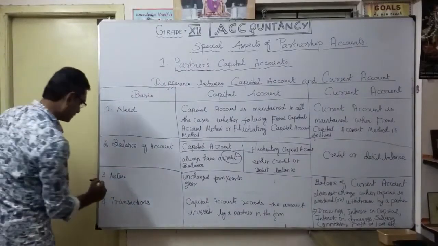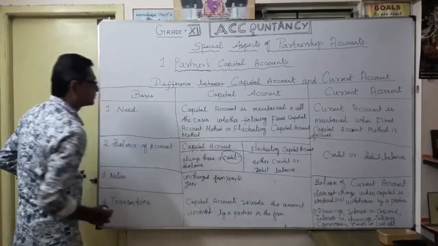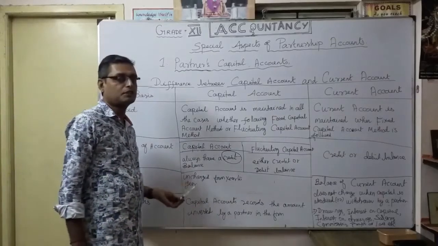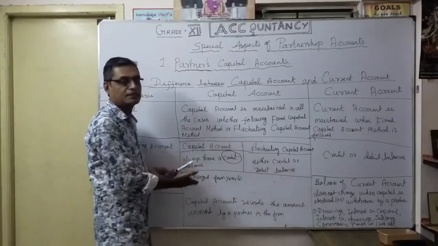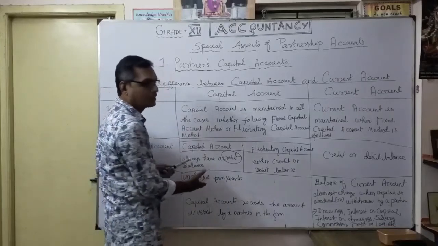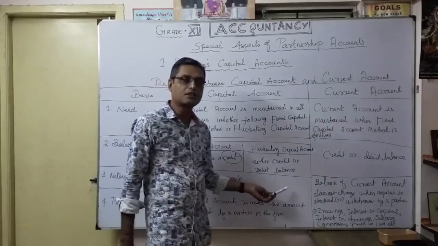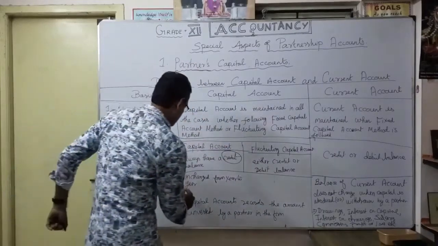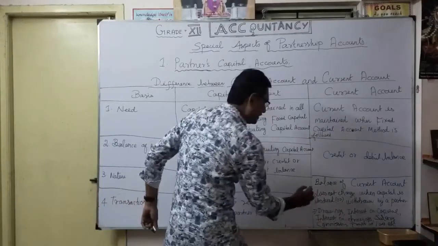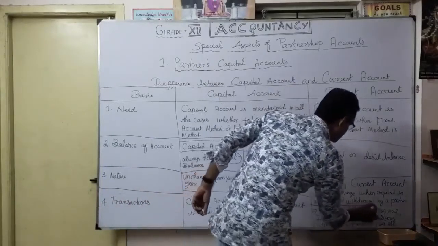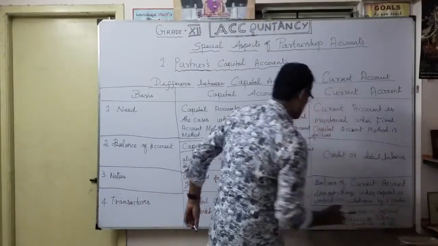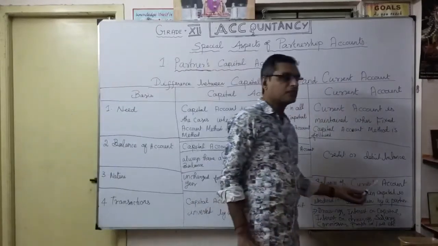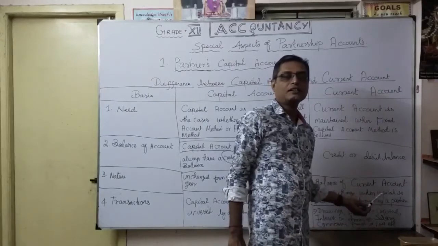Now the third one, the nature of the capital account. Here it is always unchanged from year to year. When will it change? As already discussed, only on any capital introduction or any drawings withdrawal does our capital account change. But in a current account, the balance does not change because we can't show any withdrawal or any additional capital introduced here.